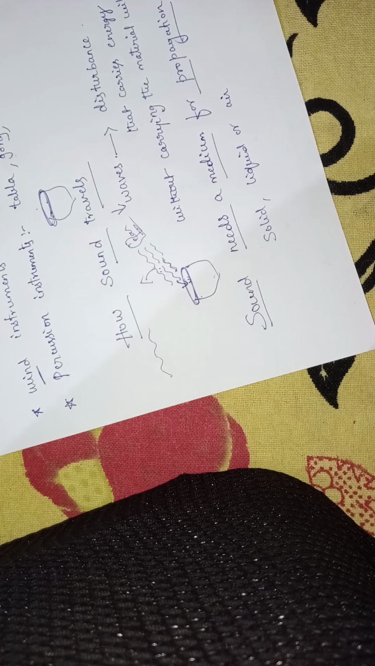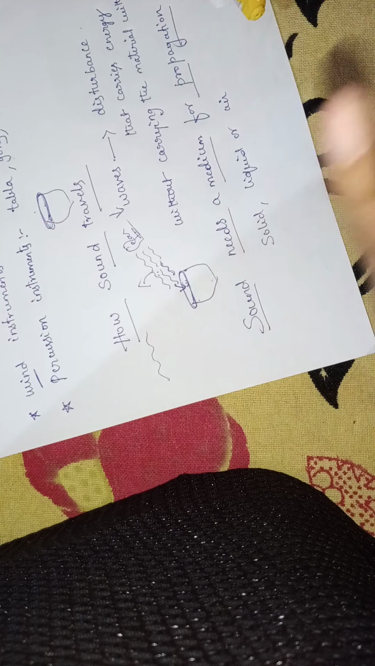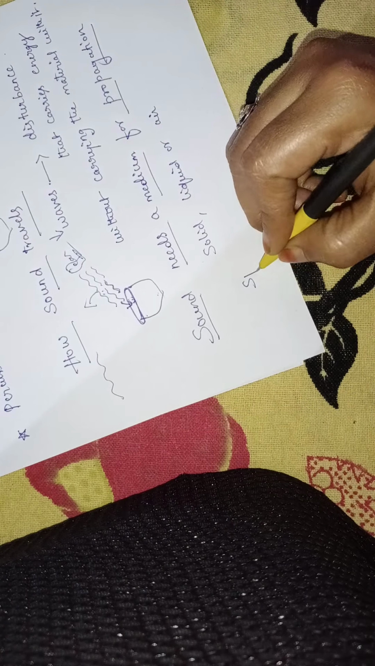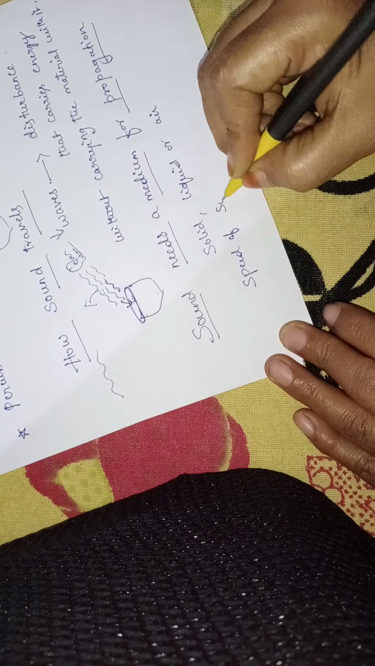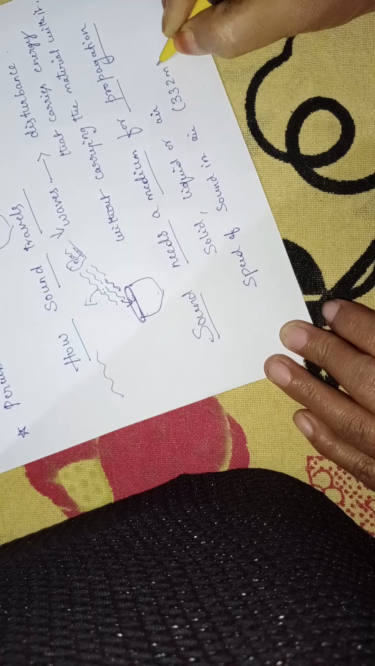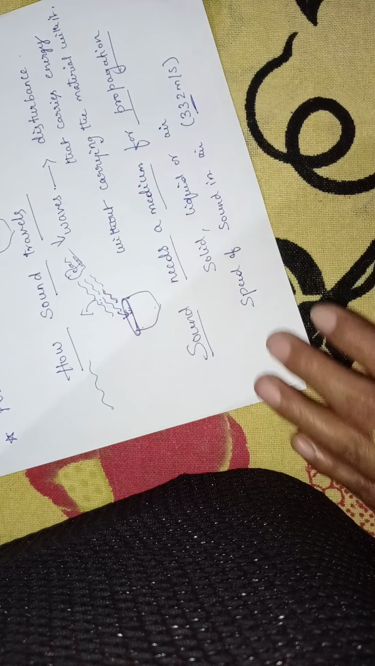So here we can tell that for propagation of sound, either a solid, a liquid or a gaseous medium should be there. Even in your textbook, 3 activities are given for liquids, solids and gases. You can go through them. The speed of sound in air is 332 meter per second. Means in air, how fast can the sound travel? In 1 second, it can travel 332 meters.